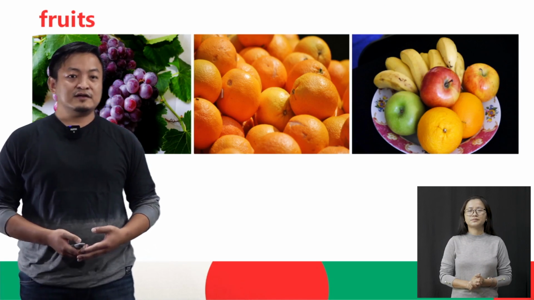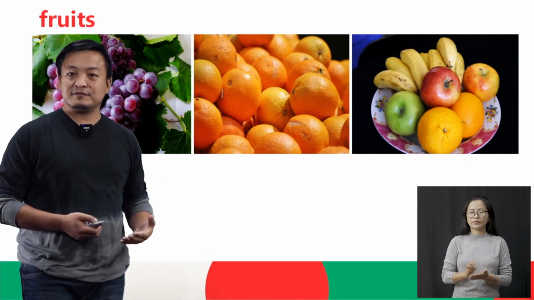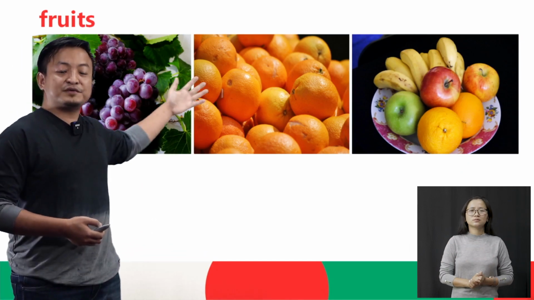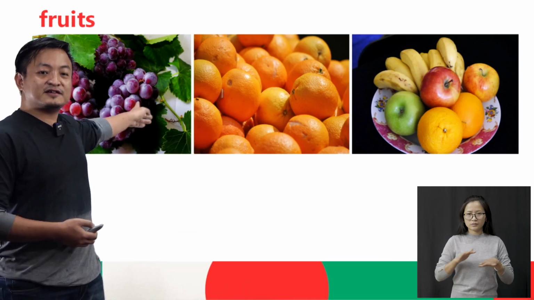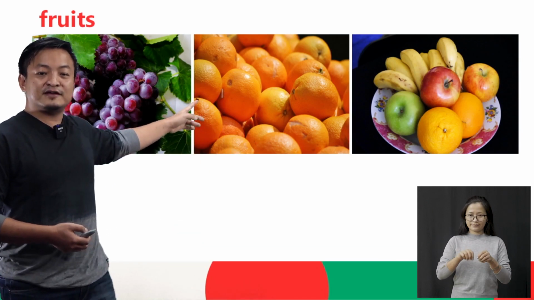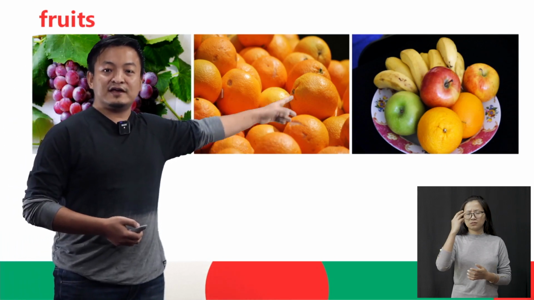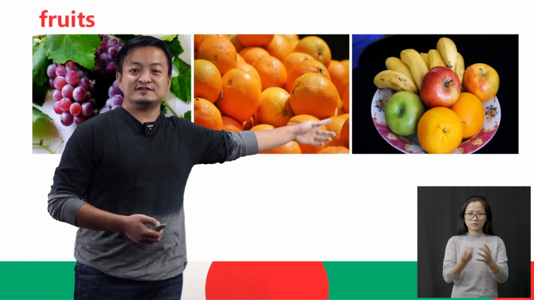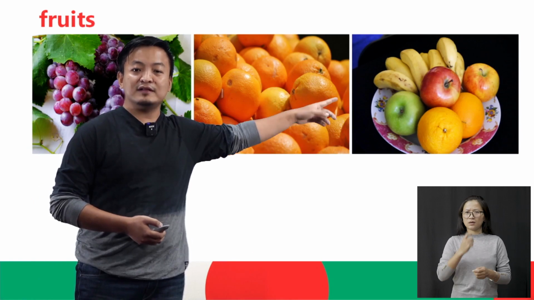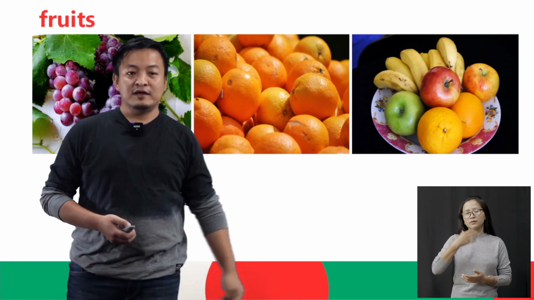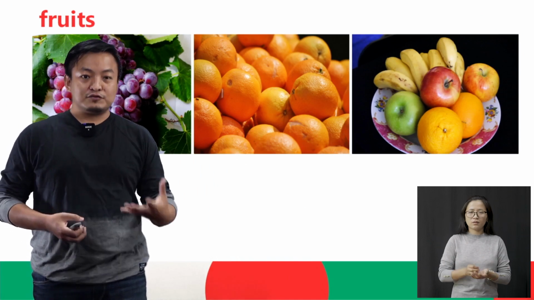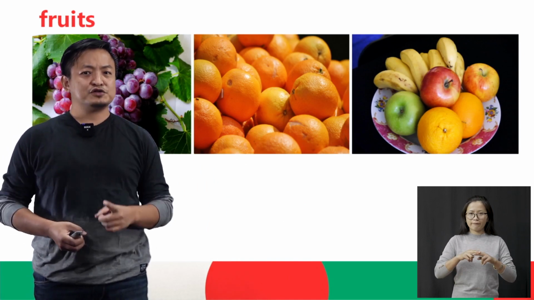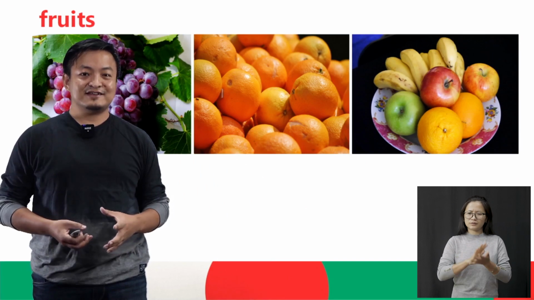So here, these are called fruits, okay? So the pictures that you see here are called fruits. So students, here, this is called grapes, this is orange, and here we can see a group of fruits, banana, apple, orange, okay? So students, this type of fruits we can eat raw, okay? But make sure that it is clean, okay?